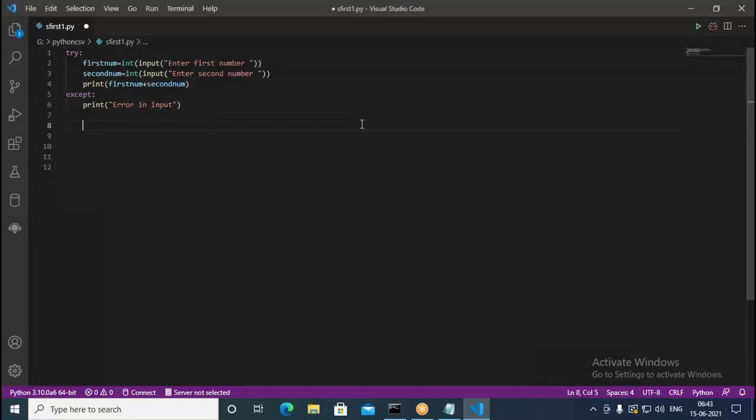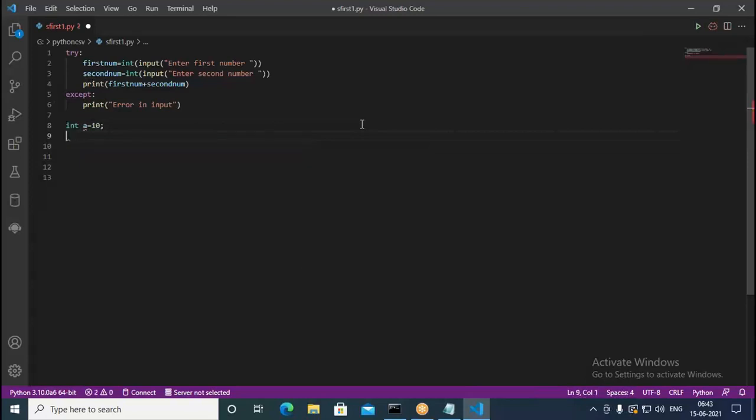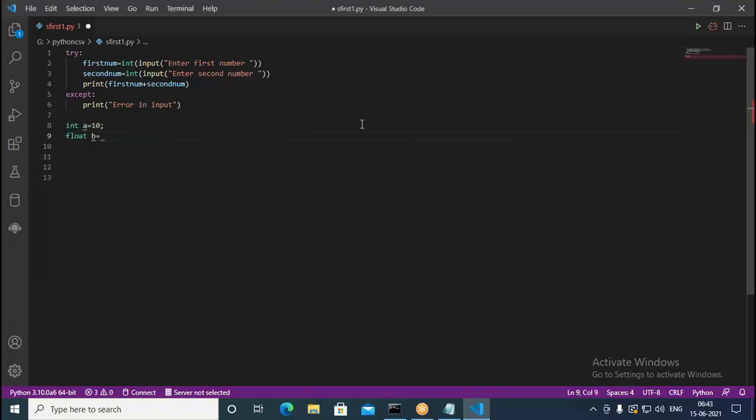The next thing is casting. We talk about casting. Casting is nothing but converting one type into another type. Whenever you try to convert from one type to another type, we call that casting. Okay, in C also we use casting. For example, you have int a equal to 10. Similarly, I have float b equal to 23.4. Suppose now I want to convert b into integer. In such a case, what I do is a equal to, and I put int before this, then I write b.